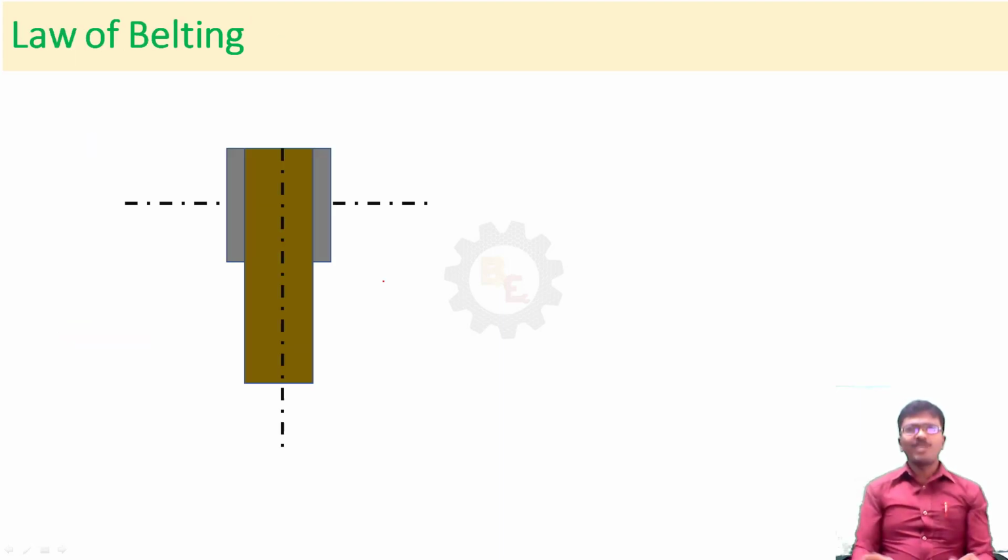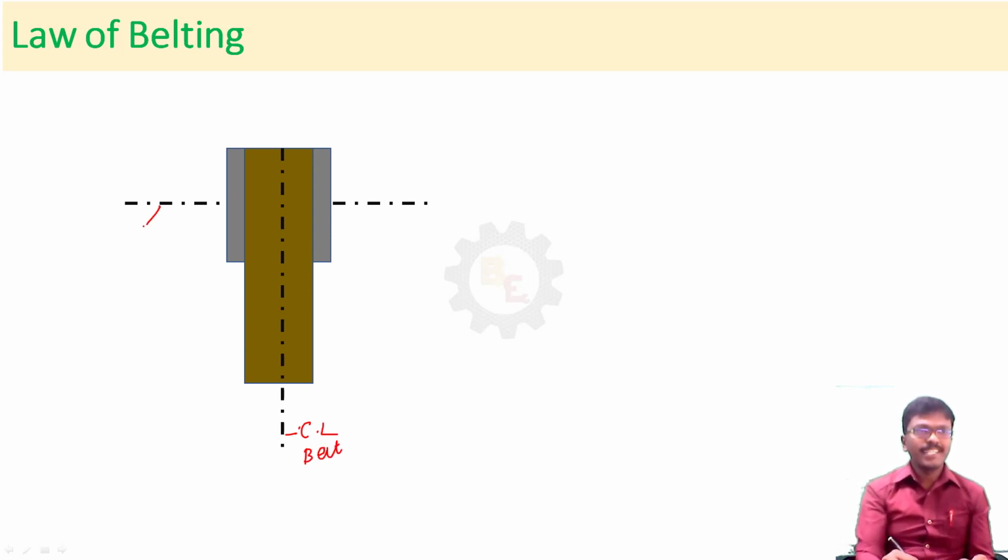Next, law of belting. What is the law of belting? The center line of the belt, when it approaches the pulley, must be at the mid plane of the pulley. Now you see here, this is the center line of the belt.